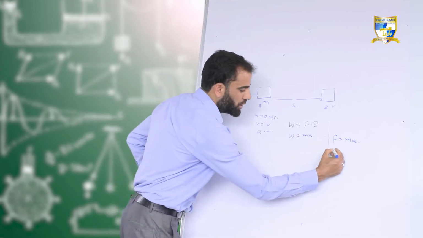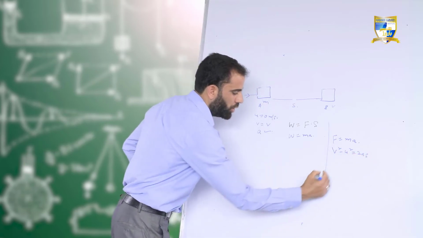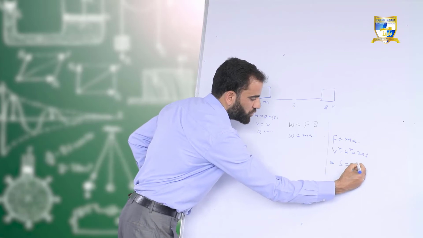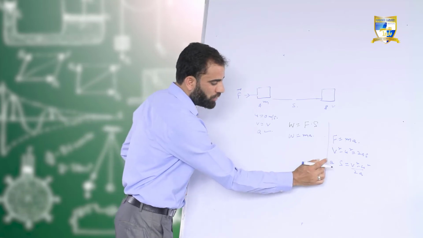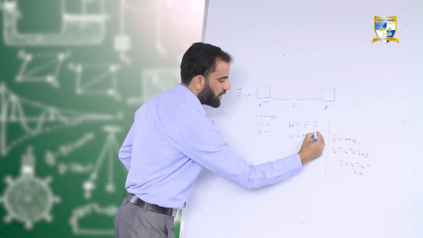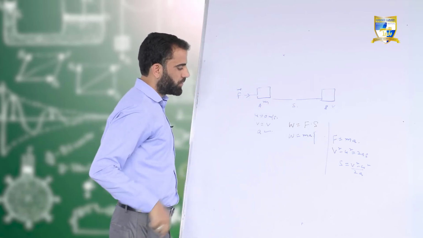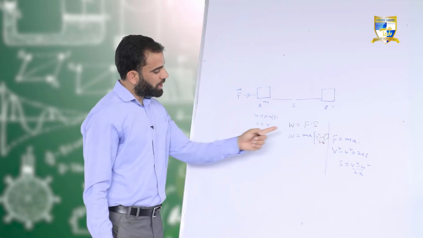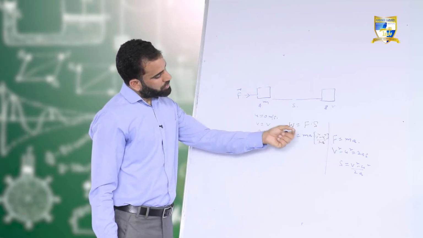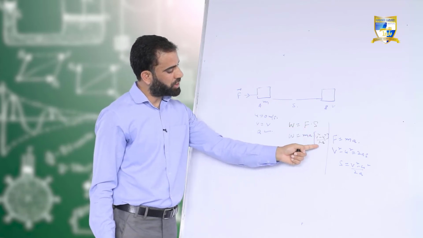And we know that according to the third equation of motion, v square minus u square equals 2as, or s equals (v square minus u square) divided by 2a. So substitute the value of s here. What have I done here? I have substituted the value of F as ma, and the value of s as (v square minus u square) divided by 2a.